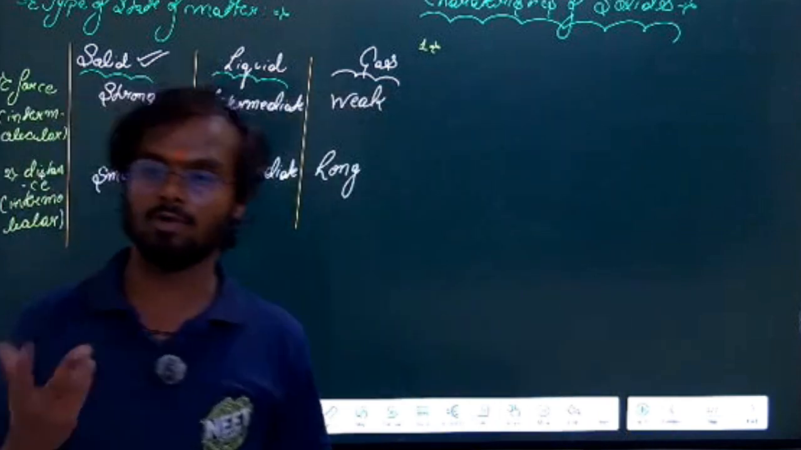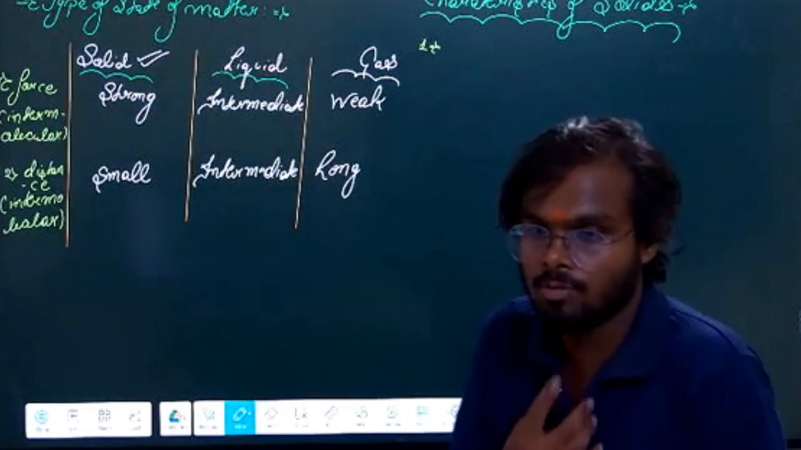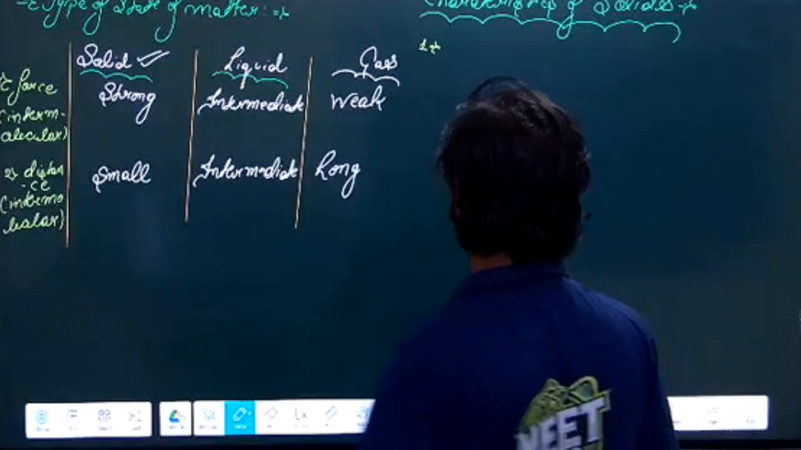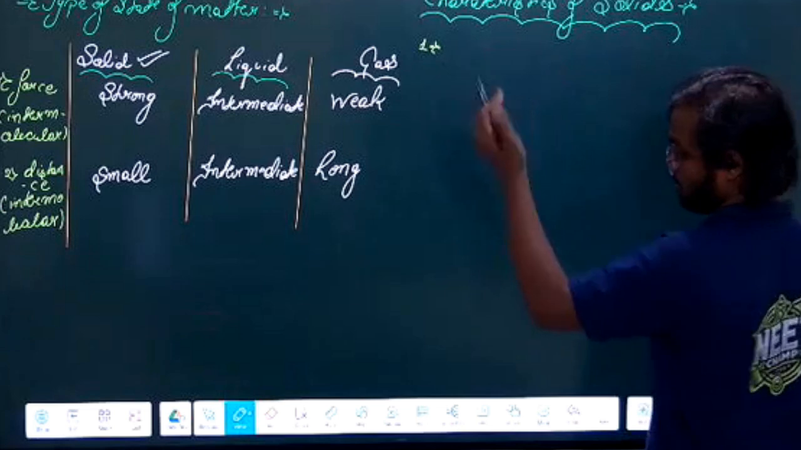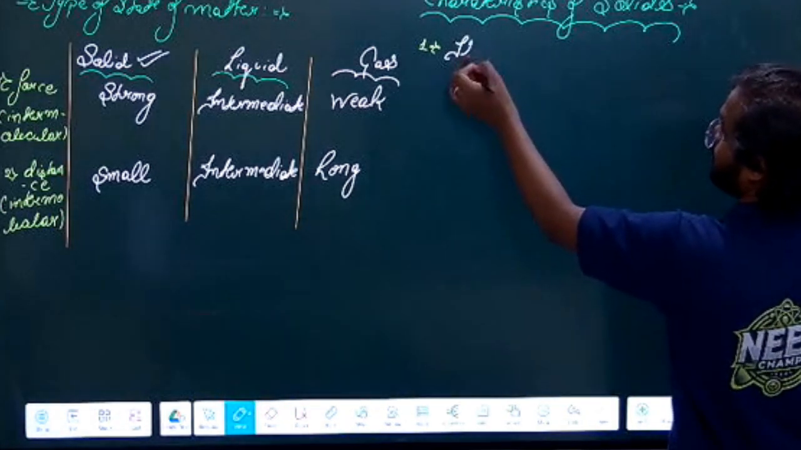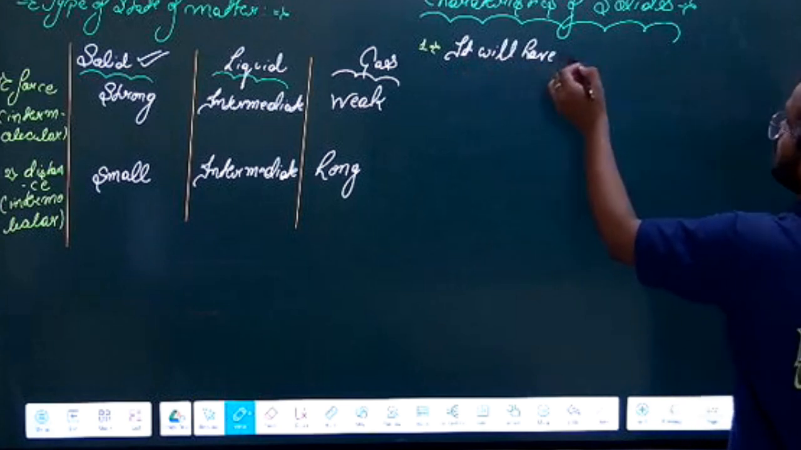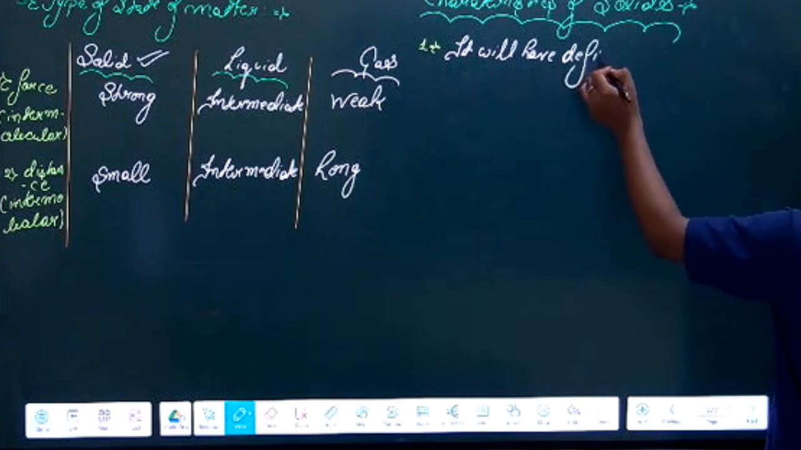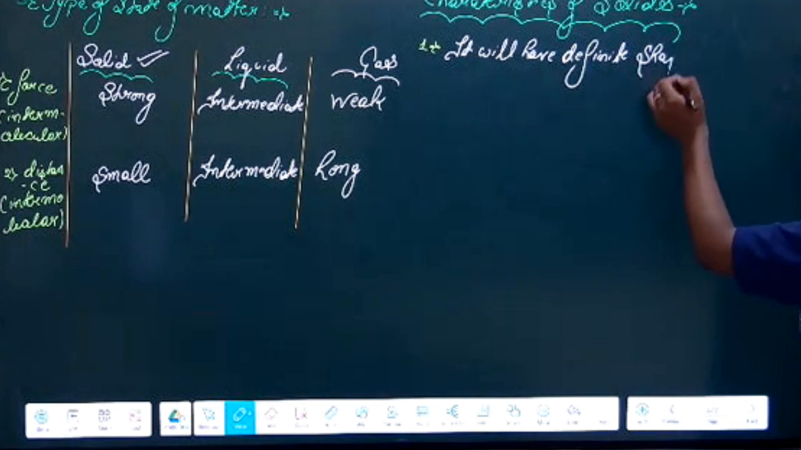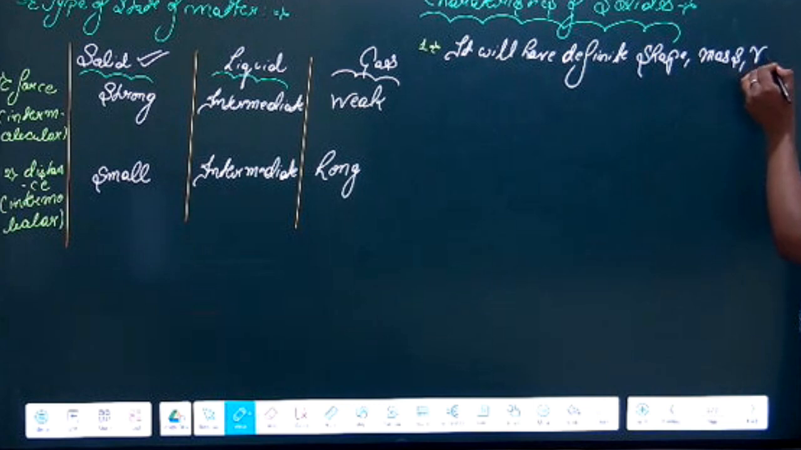And if something has a volume, that means it will have what? If something has a volume, it will also have a mass, it will also have a shape. So you can say any solid, the first thing is that it will have a definite shape, mass, and volume.